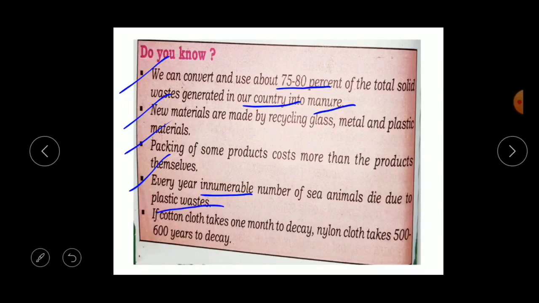Even if we are throwing the plastic in the water, that will be very harmful for the animals which are living in the water. That may lead to the death of those animals.